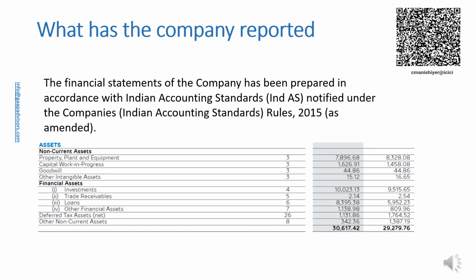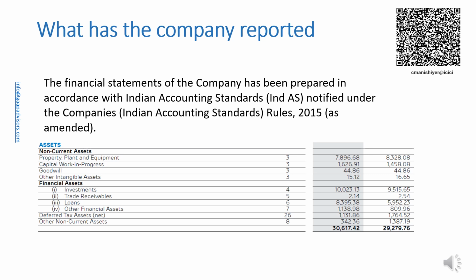However, it is not clear whether the financial statements are separate financial statements or individual financial statements. Para 4 of Ind AS 27 defines separate financial statements as follows.